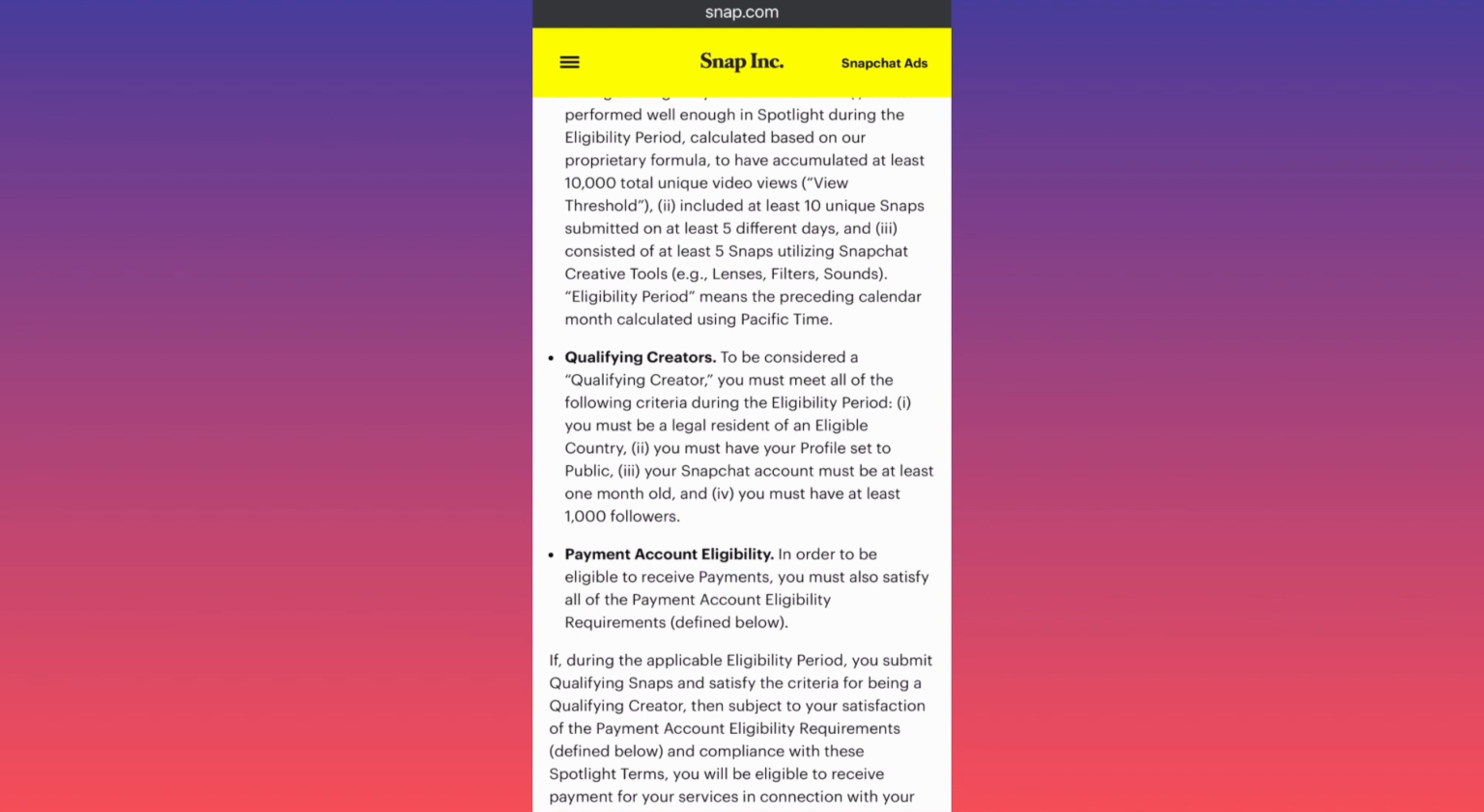Let's wrap everything up. Check your country. If your country is eligible, that's okay. Then check your account: do you have 1,000 followers, and has your account existed for at least the last 30 days? And then you should qualify by getting 10,000 unique video views on each of the snaps that you create in the last 5 days. And then you want to make sure that you have at least 5 snaps that are utilizing the creative tools, lenses, filters, sounds, to be eligible for the new program updates.